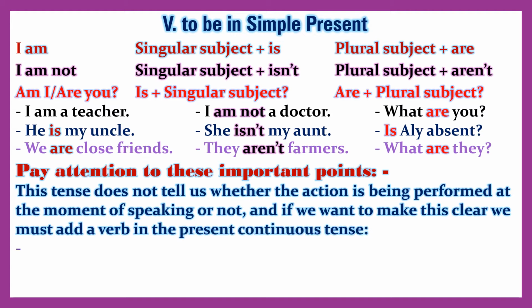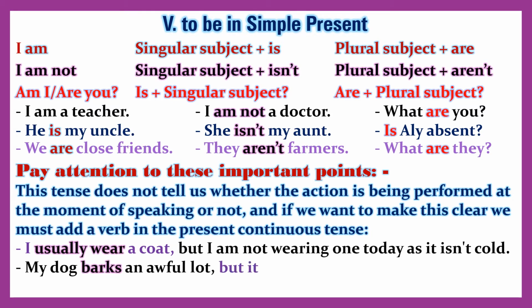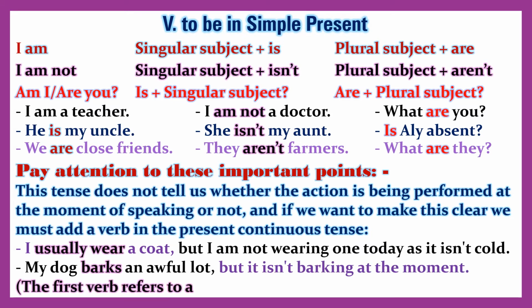Pay attention to these important points. This tense does not tell us whether the action is being performed at the moment of speaking or not, and if we want to make this clear we must add a verb in the present continuous tense. I usually wear a coat, but I am not wearing one today as it isn't cold. My dog barks an awful lot, but it isn't barking at the moment. The first verb refers to a habit, the second to a present action.